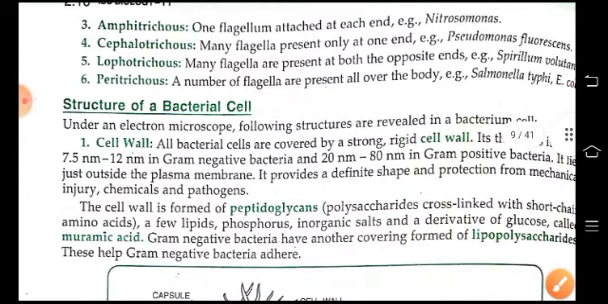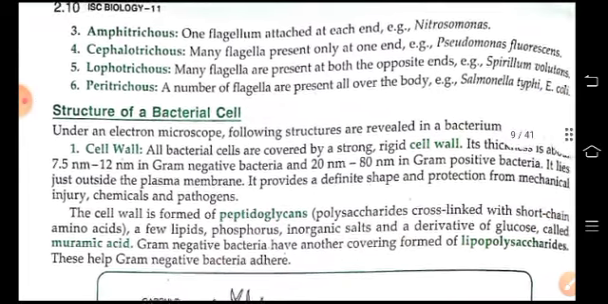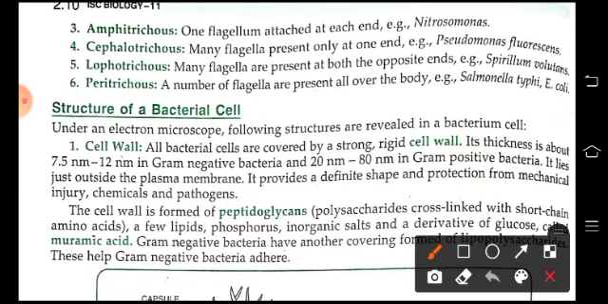Then, structure of a bacterial cell. Under an electron microscope, we can find different structures in a bacterial cell, like cell wall. It is the outer covering which is rigid in shape, and this is known as cell wall. Its thickness is about 7.5 to 12 nm in gram-negative bacteria, and in gram-positive 20 nm to 80 nm.